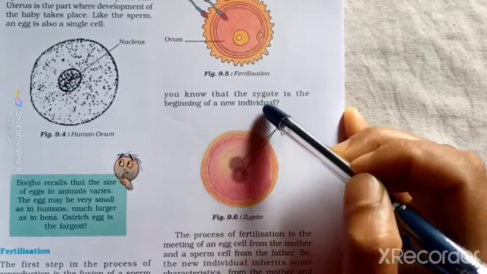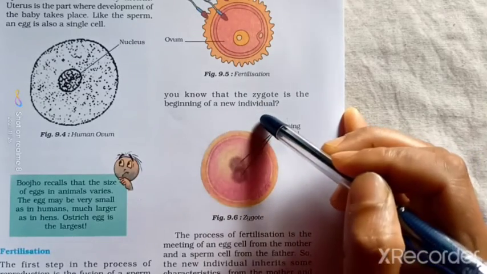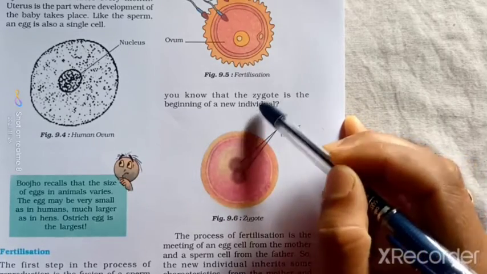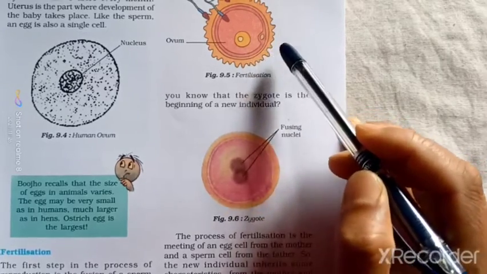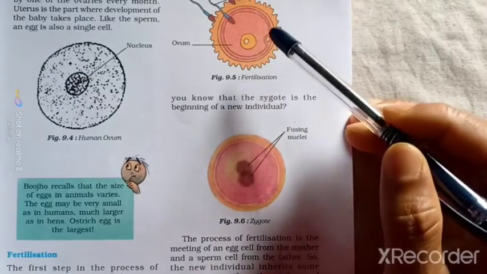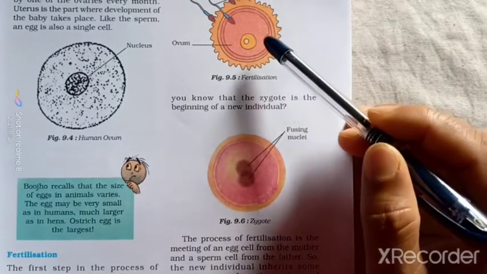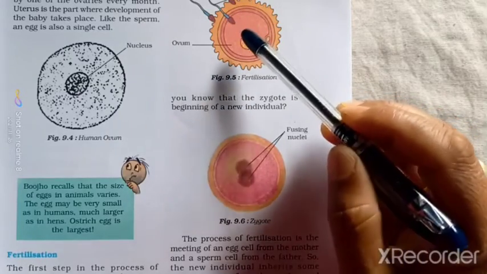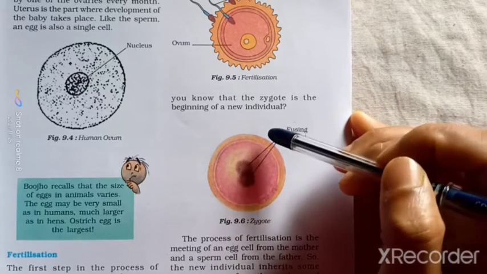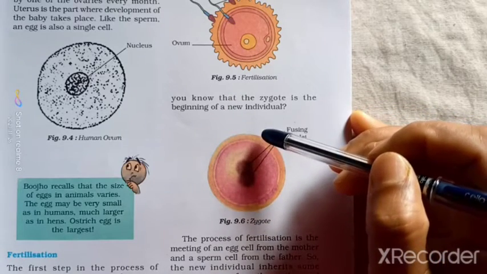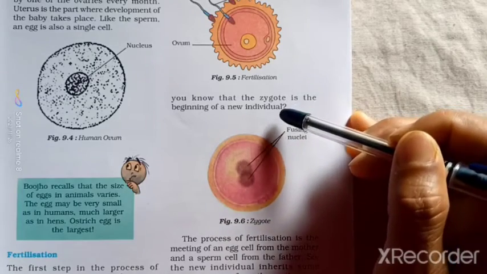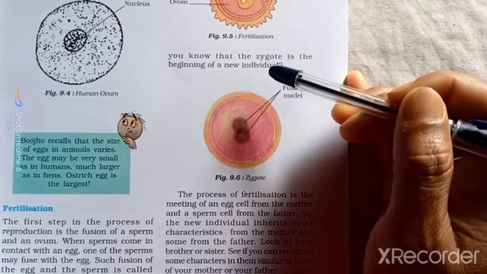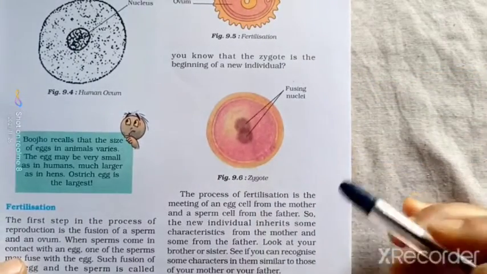You know that the zygote is the beginning of a new individual. The fertilized egg means the egg cell that has been fused with one sperm cell, and that is called zygote. So the zygote is the beginning of a new individual. From the zygote, different processes will follow and a new young baby will form.